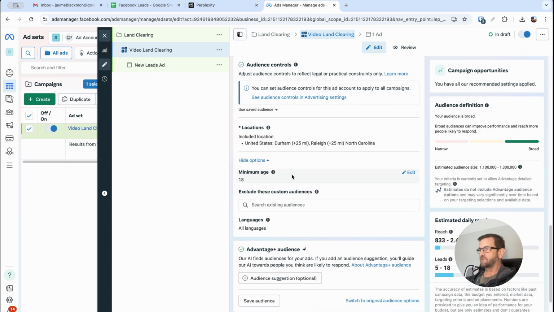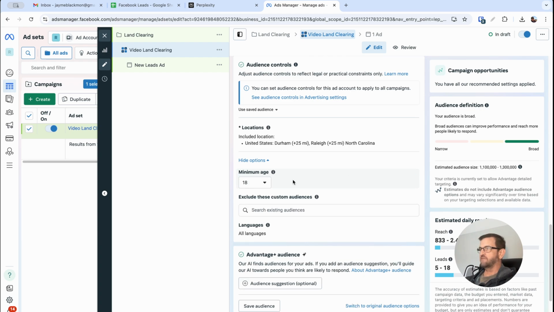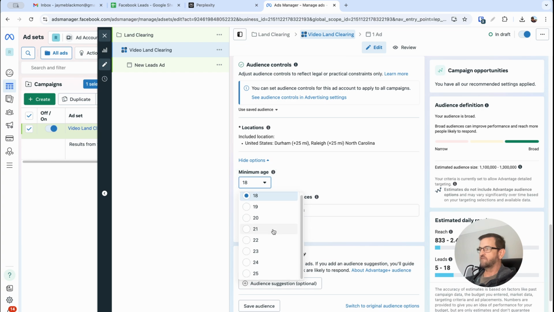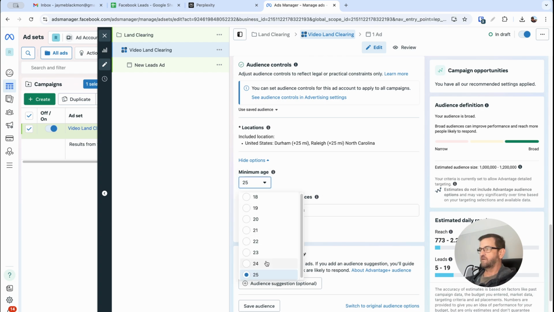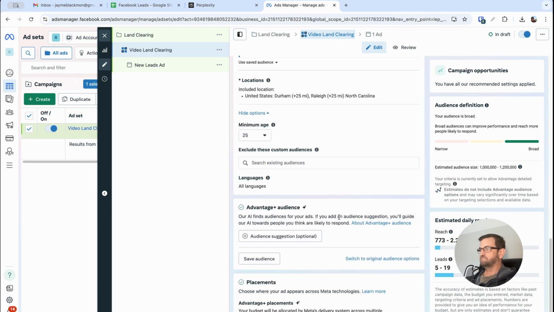Oh, by the way, here's another option here that you can set for minimum age. I would change that if it were me. Most homeowners, if you guys are doing home services, they're not going to be 18 years old most likely. So I would do a minimum age of 25, and I think that does a pretty good job at weeding out most of the younger generation there. You don't want guys this age looking at your ad. So we'll leave it at that.